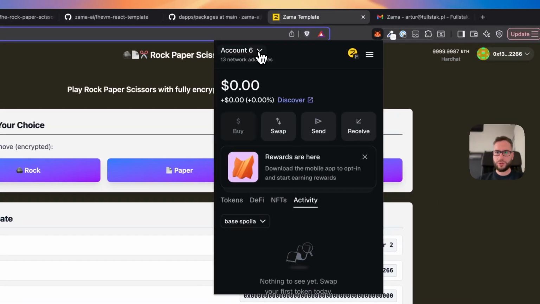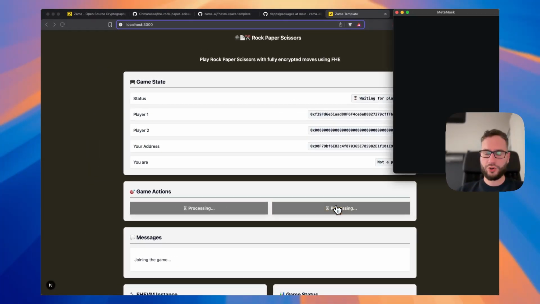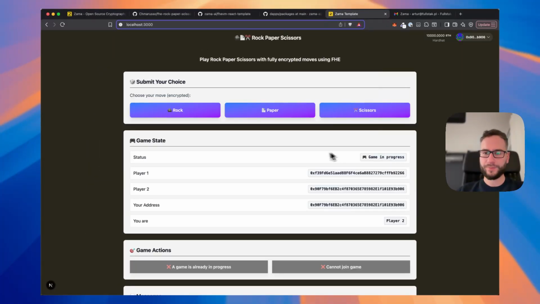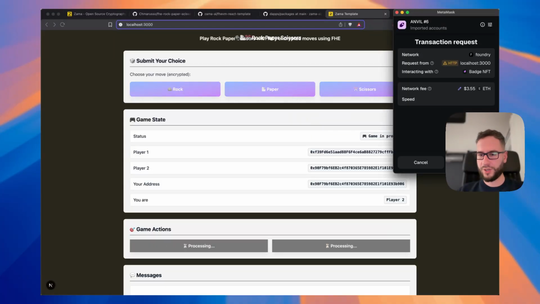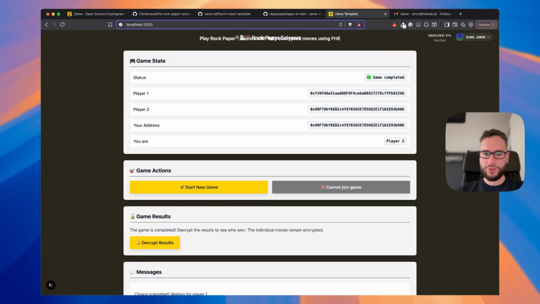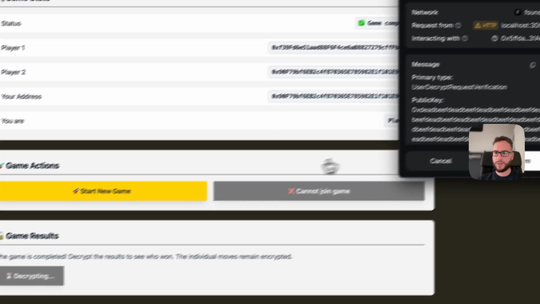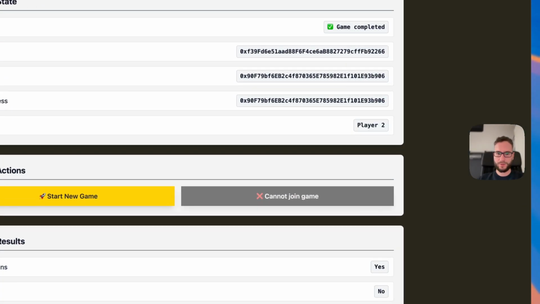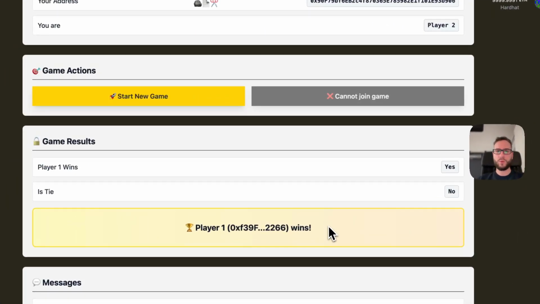Now I will switch to the second account. I will join the game, and then I will take paper. So the second player should be the loser. And now let's decrypt the results. We have to send a transaction. And we can see that player one wins.